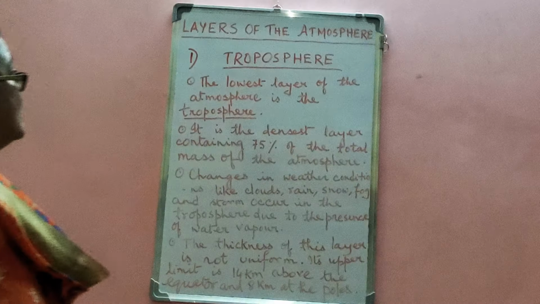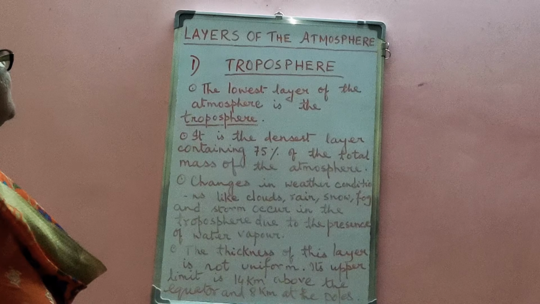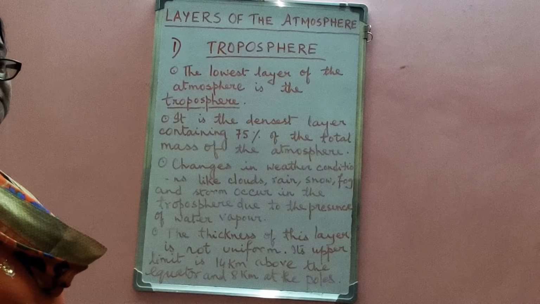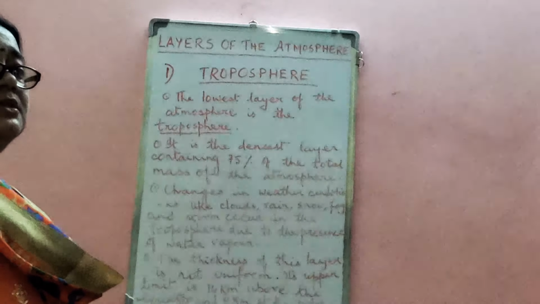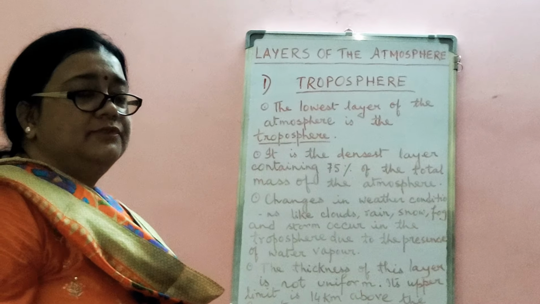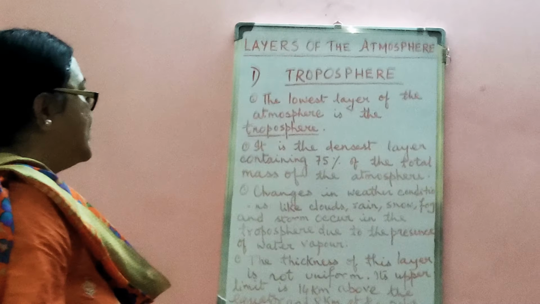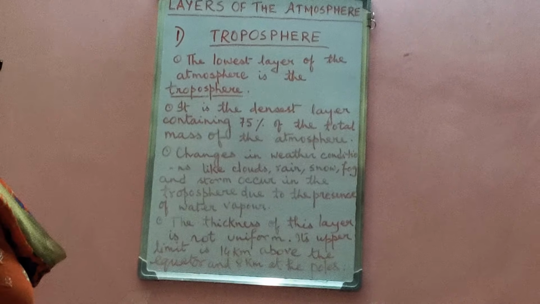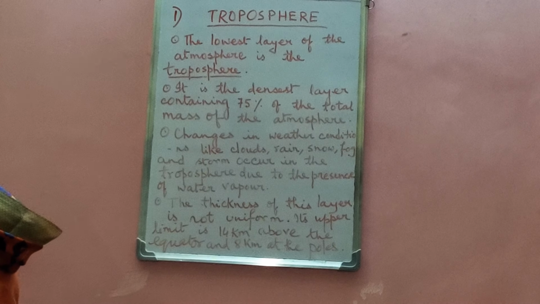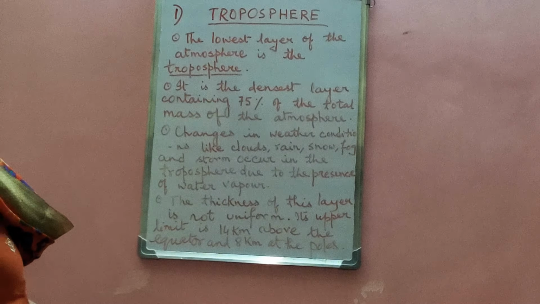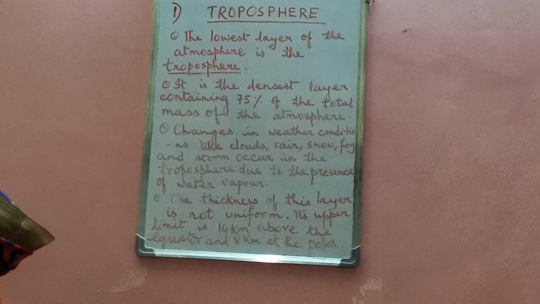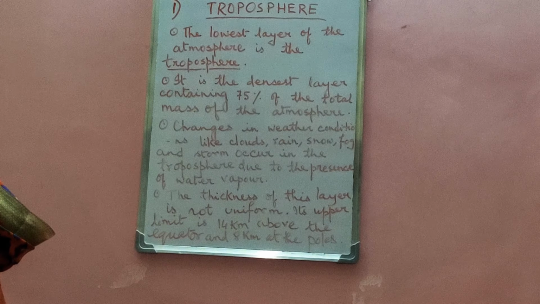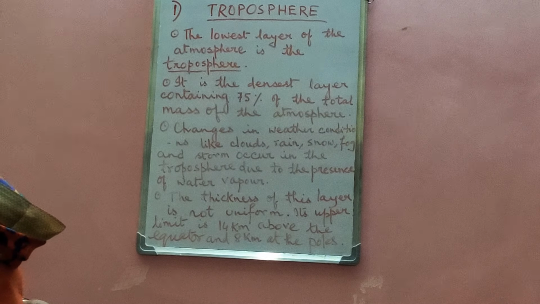Here you can see the first point: the lowest layer of the atmosphere is the troposphere. That you have seen in the diagram also, that just above the Earth's surface, the troposphere layer is the first layer of the atmosphere. Next point. It is the densest layer containing 75% of the total mass of the atmosphere. Third point states, changes in weather conditions like clouds, rain, snow, fog and storm occur in the troposphere due to the presence of water vapor.